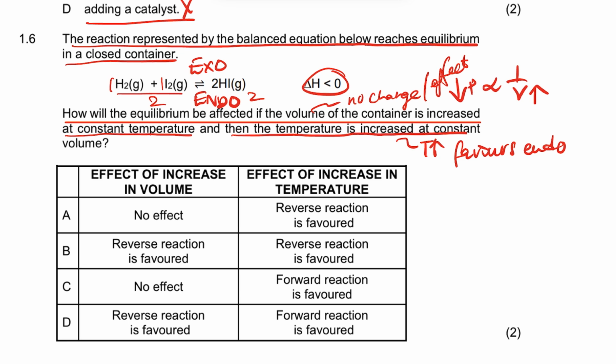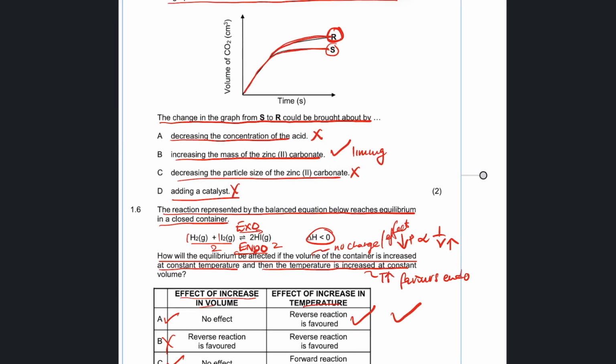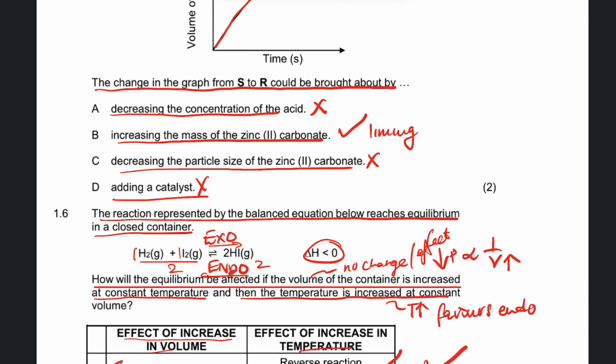The reverse is endothermic, the forward is exothermic. The increase in volume has no effect, and an increase in temperature will favor the reverse. So the answer here is A. I hope I do make sense.